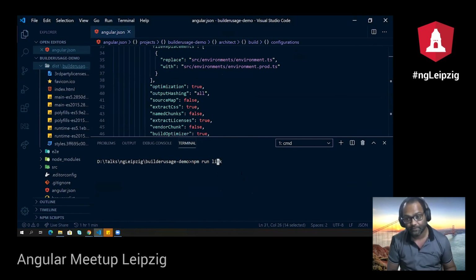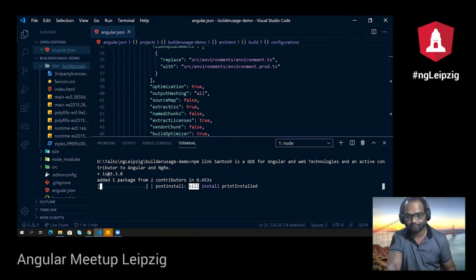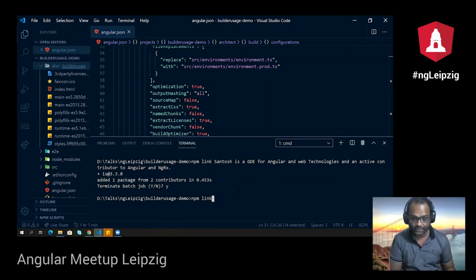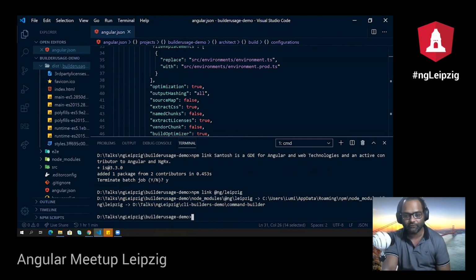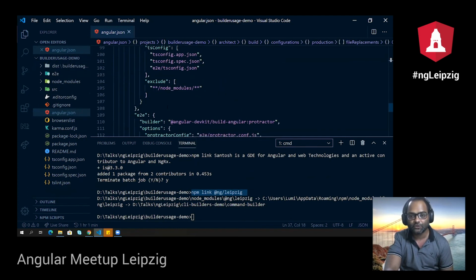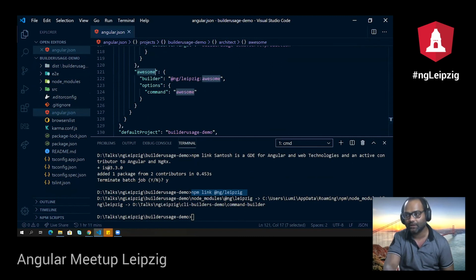Sorry, it's npm link, not npm run link. Sorry, I don't know where that information came from. I just wanted to copy this and say npm link. I'm sure everyone is aware of npm link, right? You can test any npm packages which you are building locally using npm link. And now that this is done, the next thing I have to do, as per the process, is add this into angular.json. So I have just added this configuration.